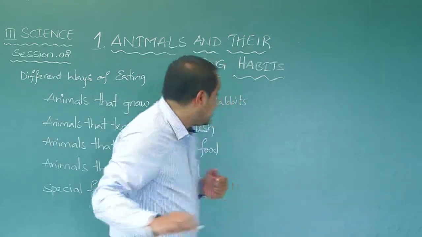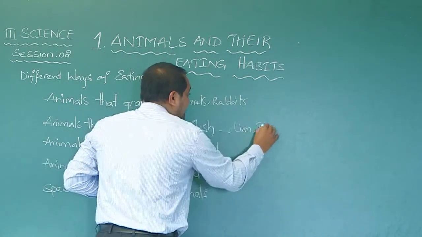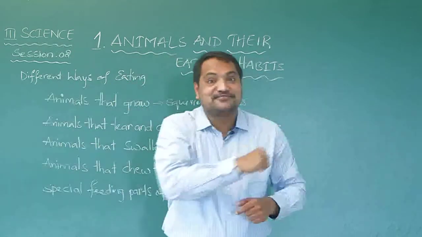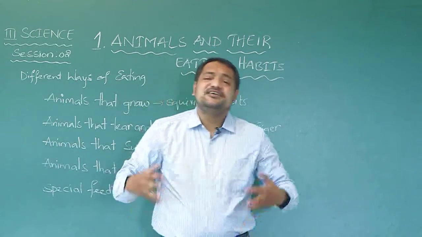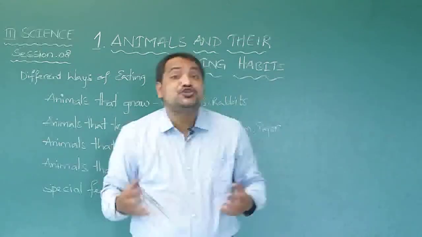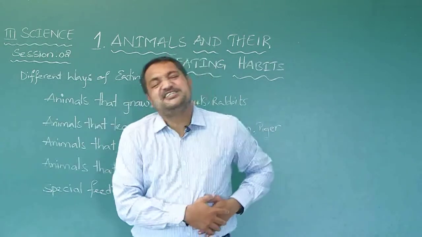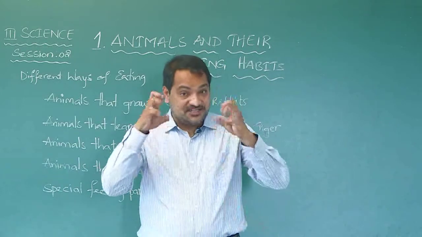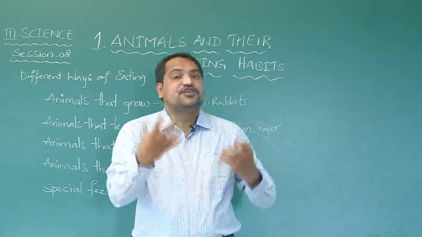So, animals like lion, tiger and leopard, what do they do, sir? They tear their food. Now, is tearing enough? Sir, flesh should be chewed properly, otherwise it will cause indigestion. So, what do animals do? After tearing it, they chew it.